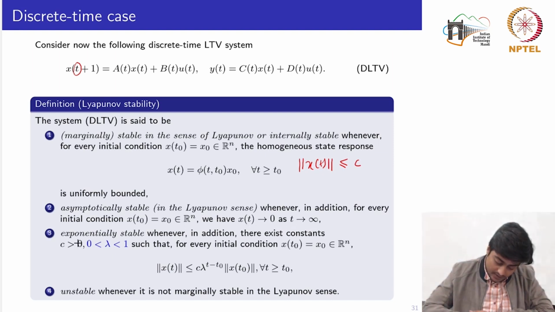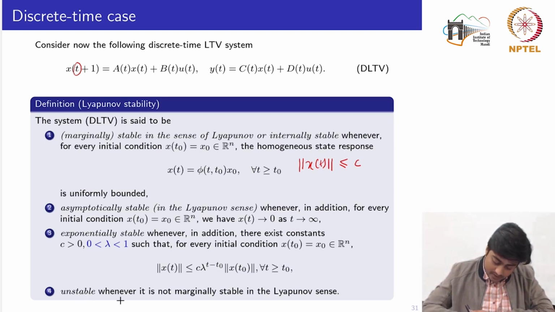The third definition says the system is exponentially stable whenever, in addition to the above two statements, there exist positive constants c and lambda, but here, with respect to the continuous time system, there is an additional condition that lambda should be less than 1, such that for every initial condition x0 the norm of x(t) is less than or equal to c times lambda to the power t minus t0, times the norm of the vector at t equal to t0.